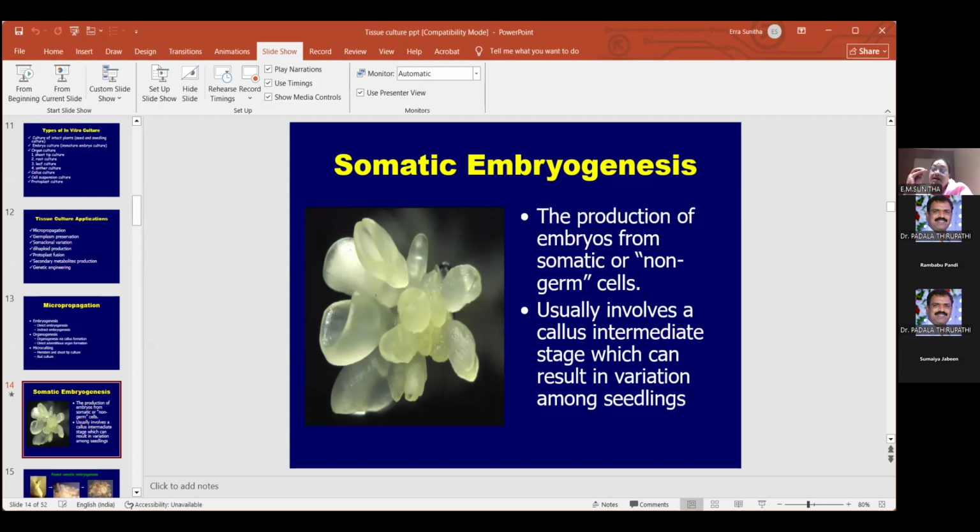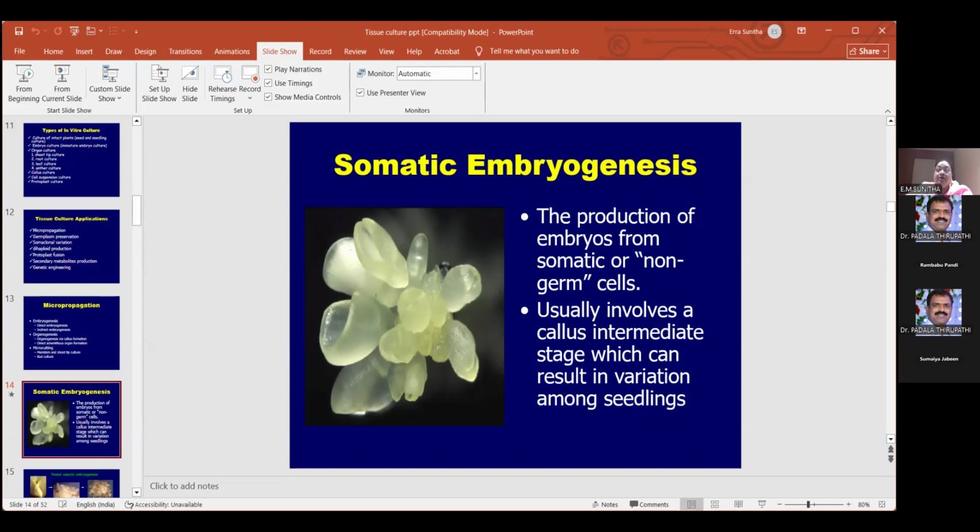So here in somatic cells you don't have union of pollen and ovule. We don't have fertilization. That you have to remember. In tissue culture, you don't have union of male and female gametes. Directly you'll be getting the plant system. That's why you call it somatic embryogenesis.